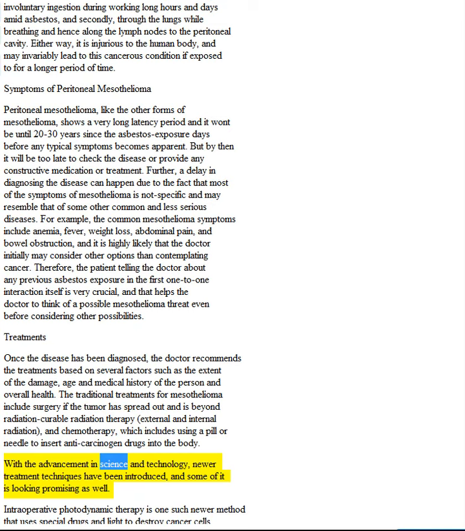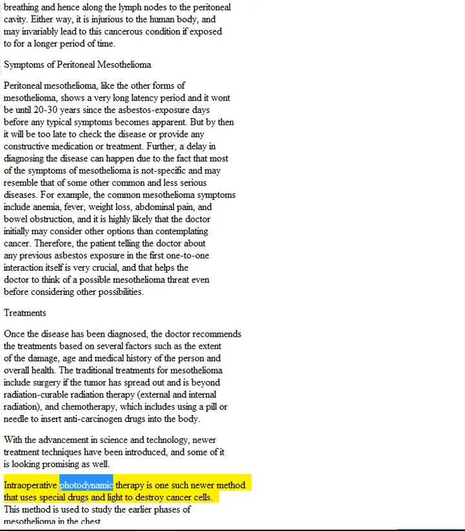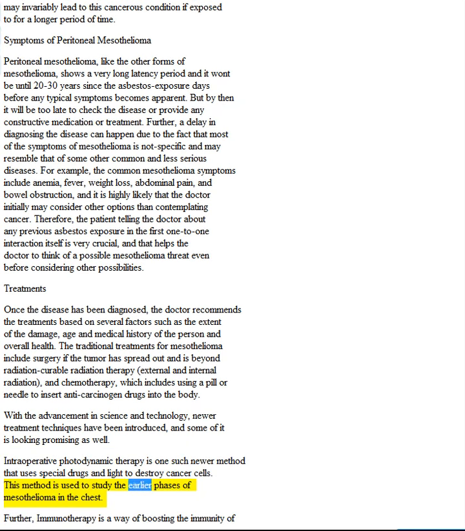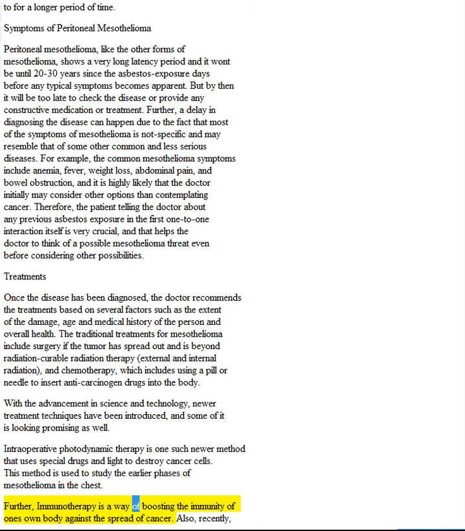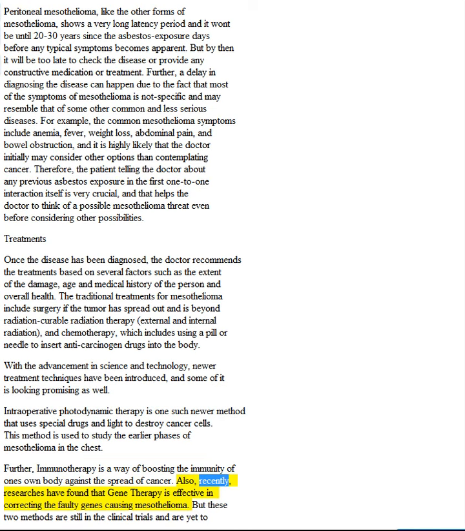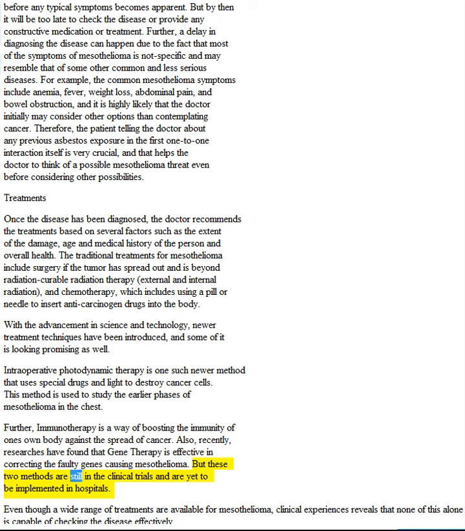With the advancement in science and technology, newer treatment techniques have been introduced, and some of them are looking promising as well. Intraoperative photodynamic therapy is one such newer method that uses special drugs and light to destroy cancer cells. This method is used to study the earlier phases of mesothelioma in the chest. Further, immunotherapy is a way of boosting the immunity of one's own body against the spread of cancer. Also, recently, researchers have found that gene therapy is effective in correcting the faulty genes causing mesothelioma. But these two methods are still in clinical trials and are yet to be implemented in hospitals.